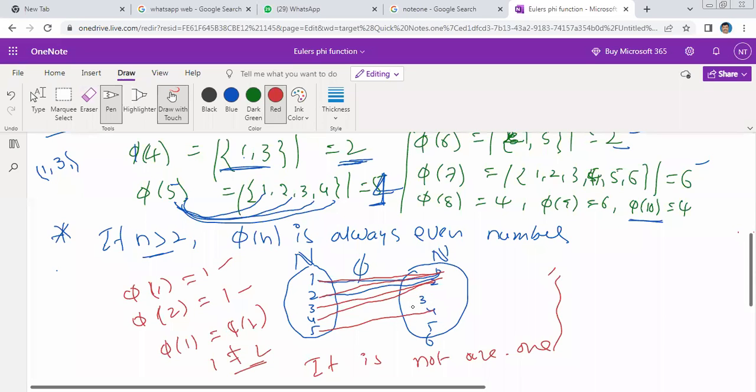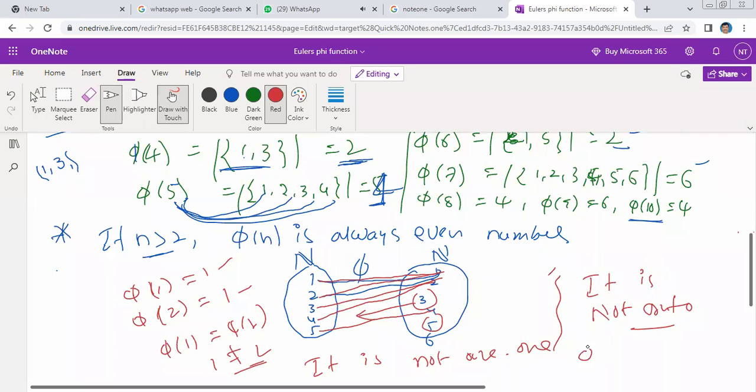Does 3 have a pre-image? No, I just told you. Phi of n is always an even number. Can we find any pre-image for 3 here? No. The elements 3, 5, 7 like that have no pre-image. Therefore, it is not onto. Look at phi of 3.